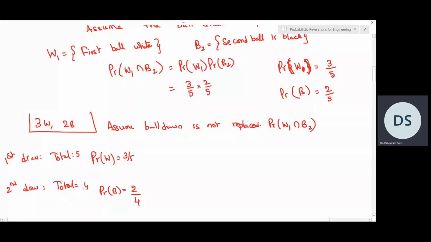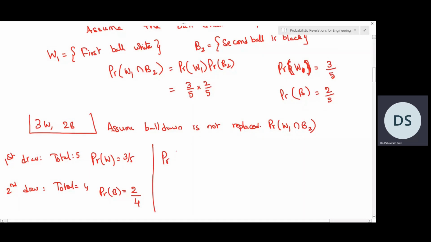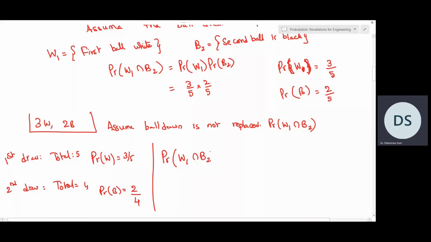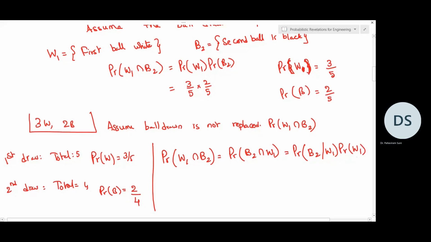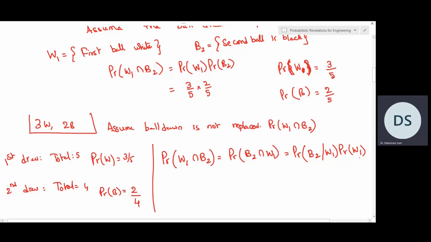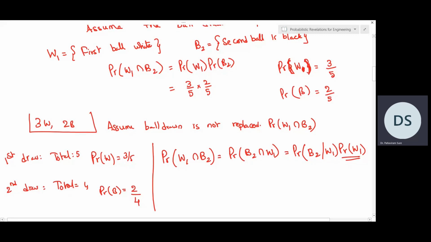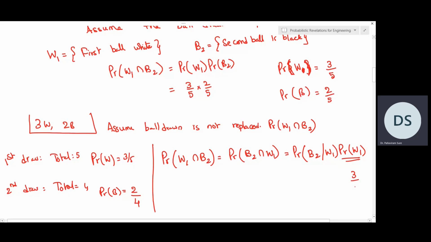So hence, in this case, to write the joint probability of dependent events, the formula will be different. So probability of W1 intersection B2, I can write this as probability of B2 intersection W1. So using that conditional probability, we can write this as probability of B2 given W1 multiplied by probability of W1. Now, probability of W1 stands for 3 by 5. Why? Because first draw, we are getting the probability of white ball as 3 by 5.